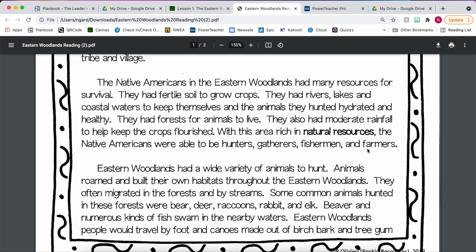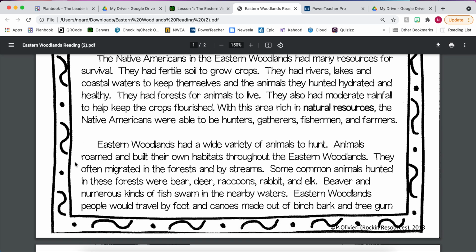So essentially, the land provided all kinds of good things for them. They had good soil so that they could be farmers, and that good soil also provided things that grew on their own, so they were able to be gatherers. Because they had the rivers and lakes and the coastal waters, they were able to fish, but that also helped keep animals alive, so they were able to hunt. They had forests that the animals were able to live in. So they had all kinds of options as far as food went.